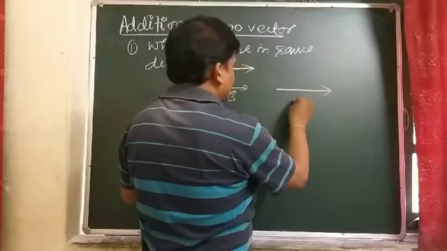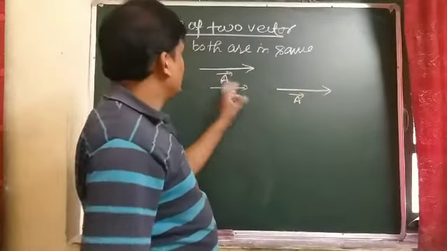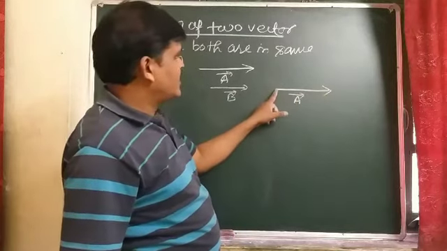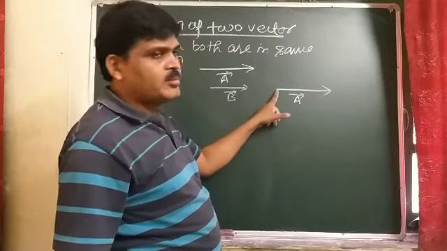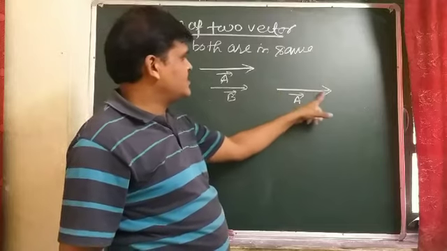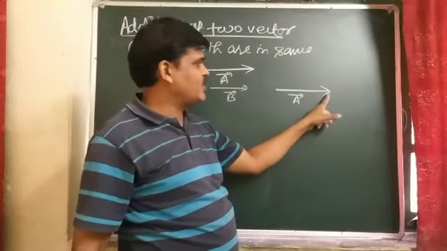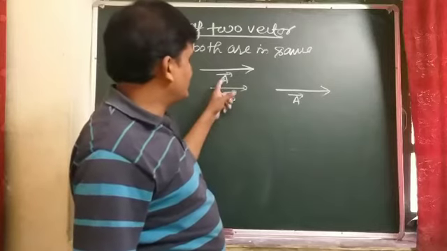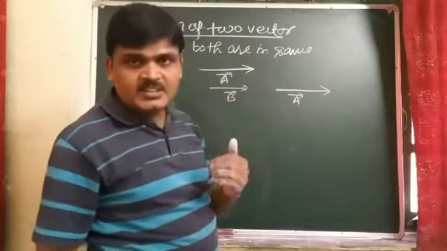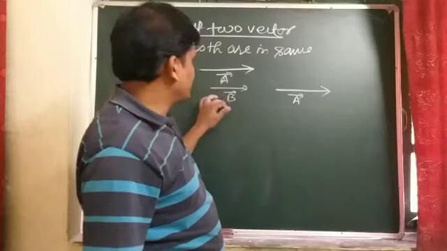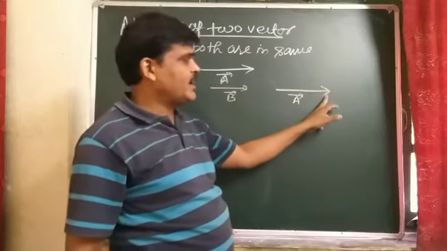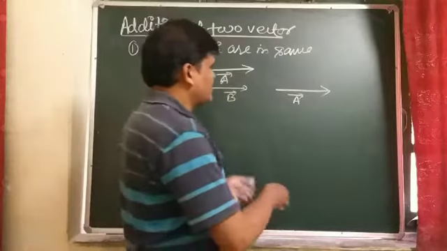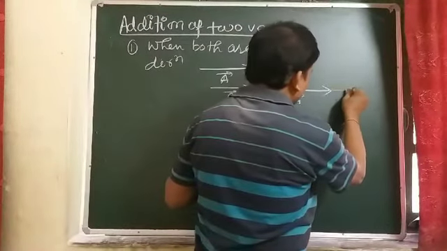This is vector A, students, listen carefully. This is the tail of the vector, and this arrow is the head of vector A. We join vector A with vector B to get a resultant of vector A and B. So the head of A coincides with the tail of B because both are acting in the same direction.